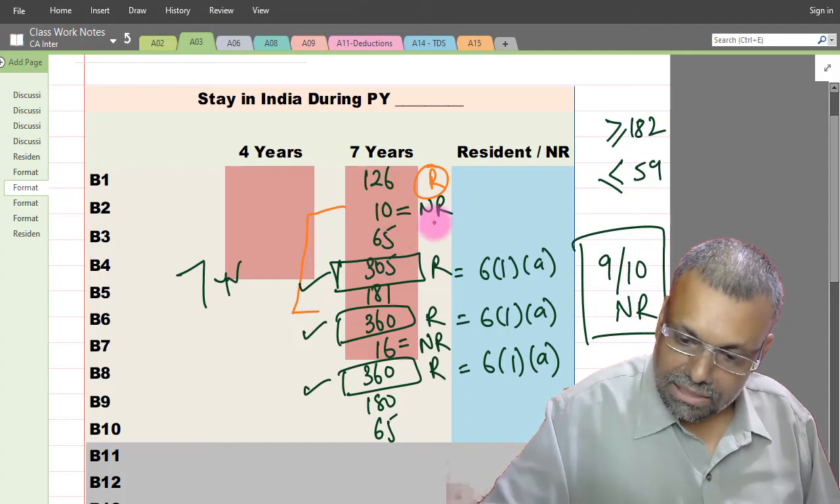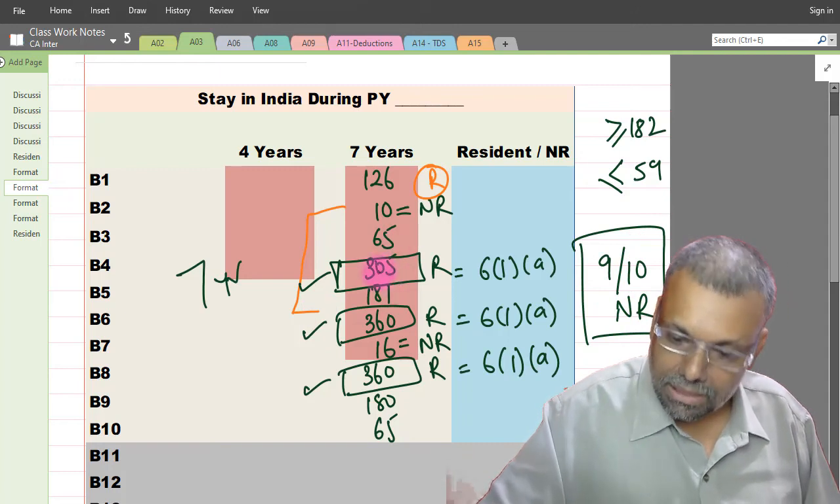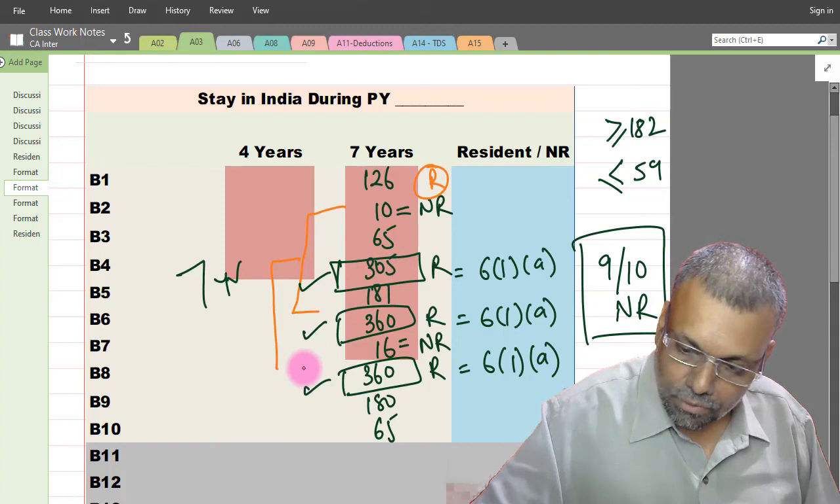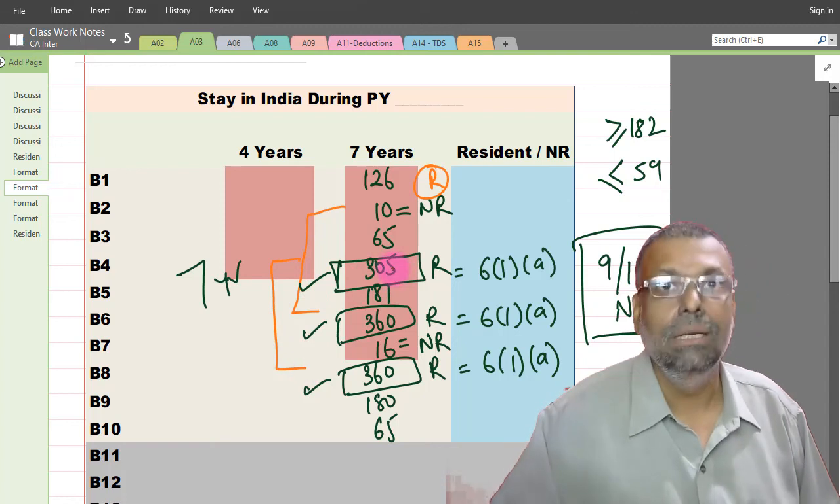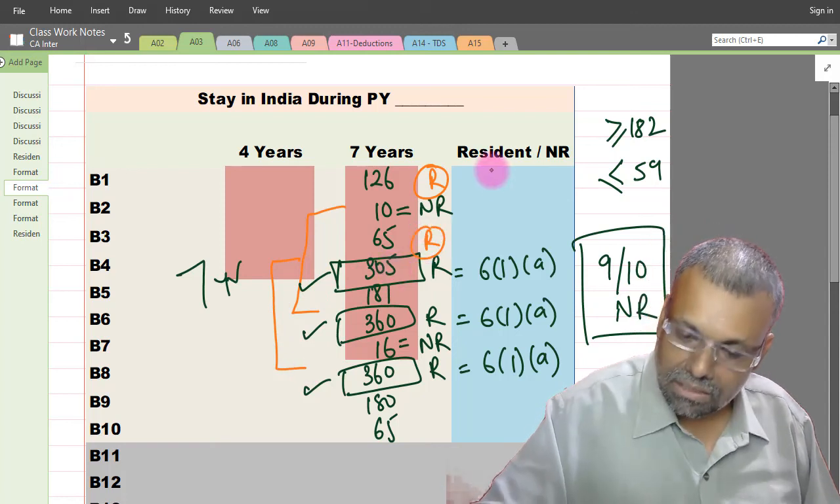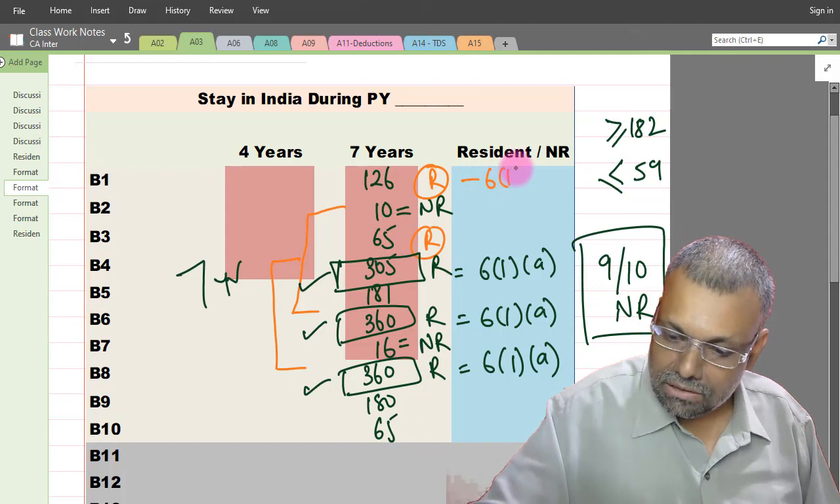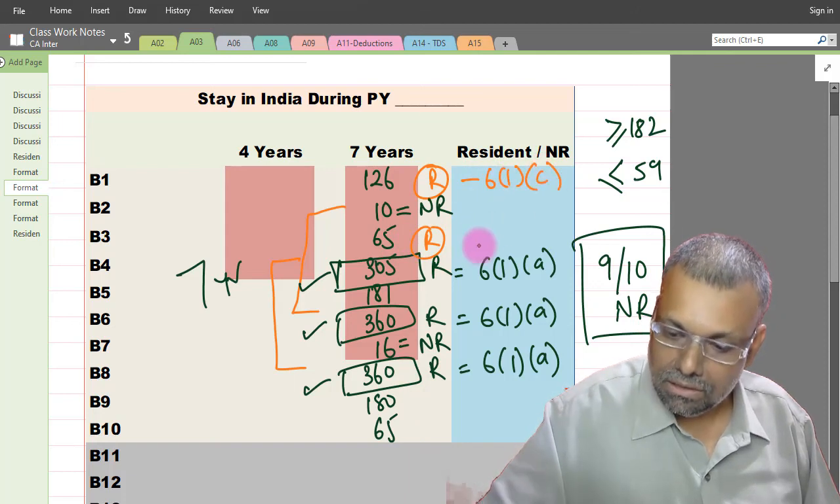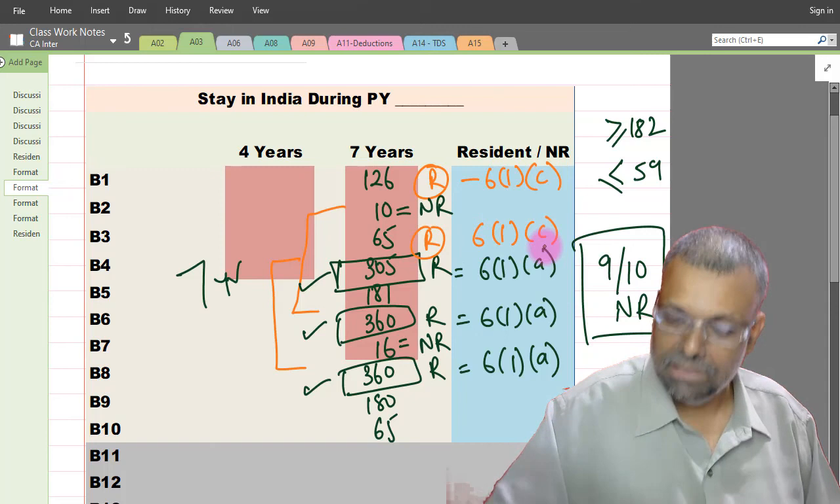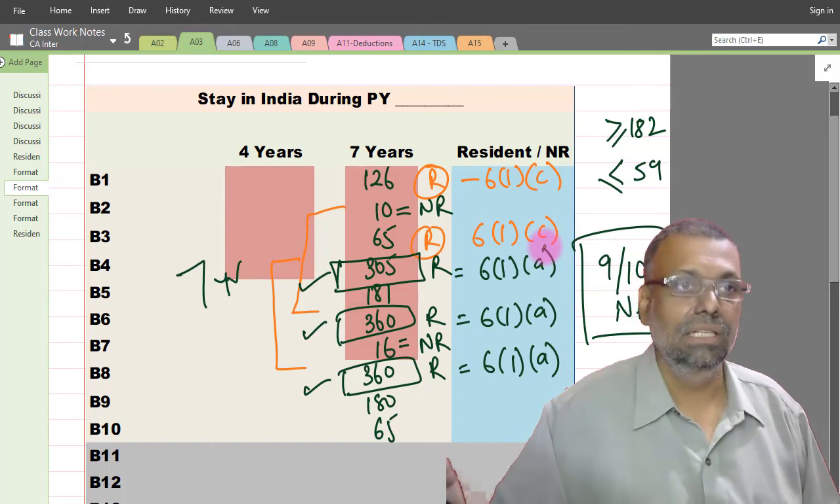For the respective year, preceding 4 years total I have to take. Now for these 65 days, I have to again take the preceding 4 years total. But I am crossing the limit of 365. So I am already resident. If you want, I will write here condition 61C, I am resident. I want to find out non-resident status.